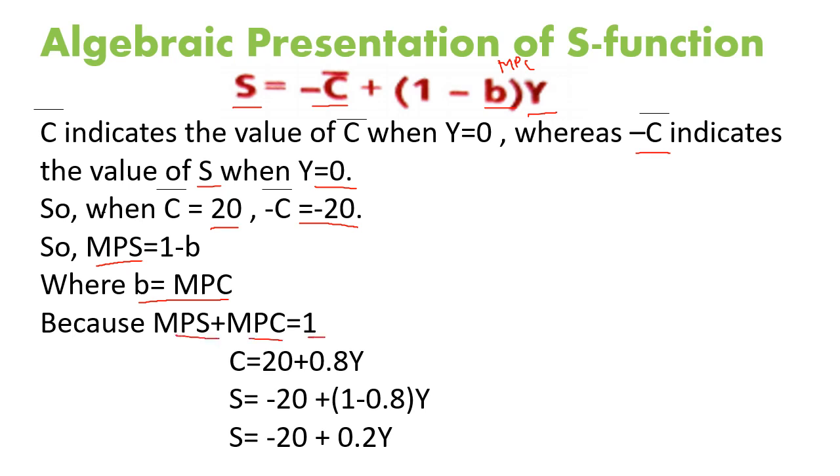If I take MPC as B, MPS will be 1 minus B. So the consumption function is given by 20, that is autonomous consumption, plus 0.8, that is MPC, into Y. The saving function will be given as minus 20, that is saving, plus 1 minus B, 1 minus MPC, into Y, that is different levels of income. So the saving function will be given by minus 20 plus 0.2 into Y.